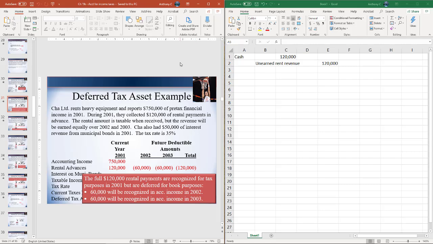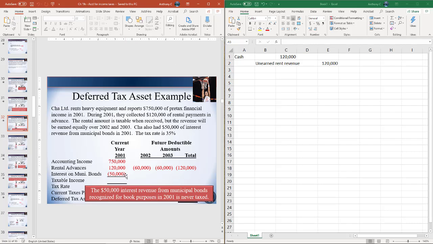Second thing we need to adjust for here is our interest on our municipal bonds. Again, this is our permanent difference, so it's going to reduce our accounting income to get to our taxable income. So if we subtract out the $50,000 and add in the $120 to accounting income, we get out to $820.